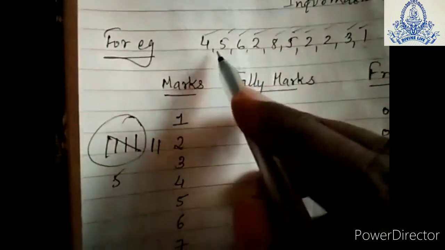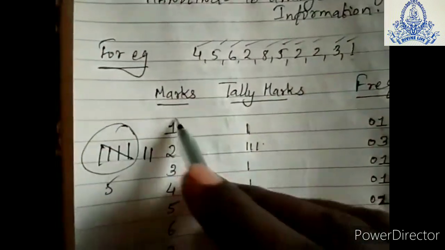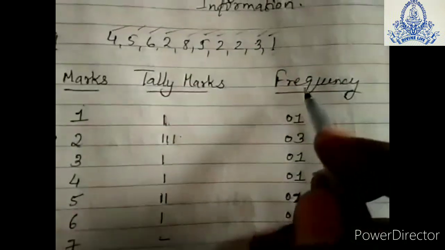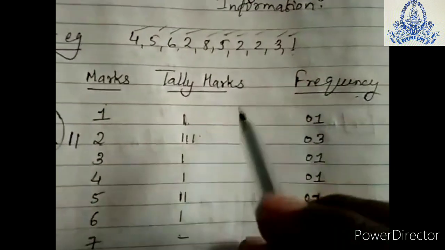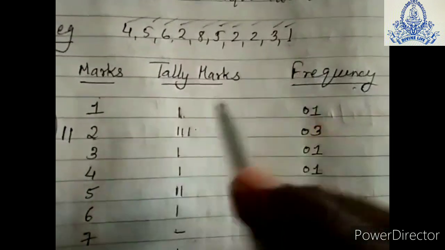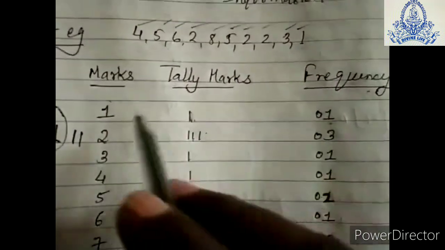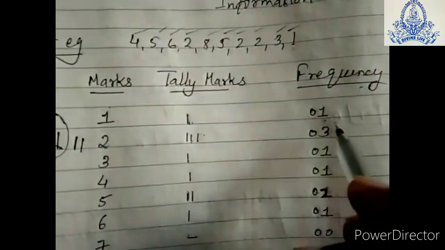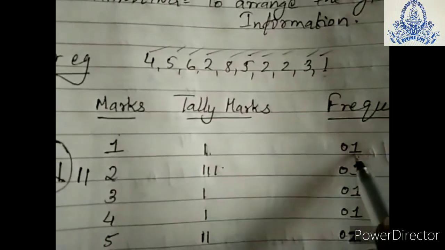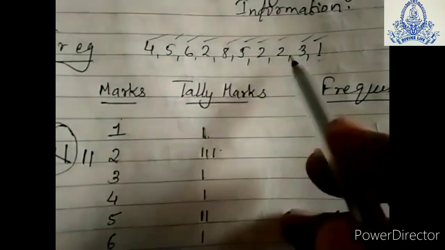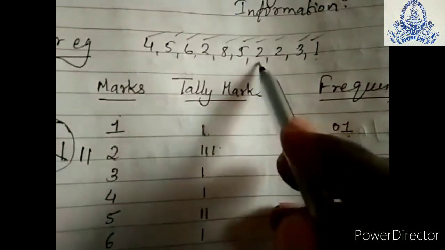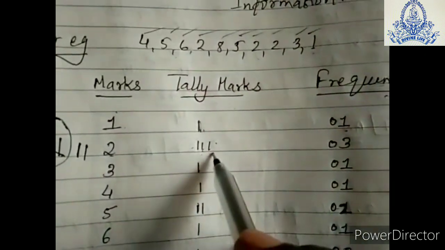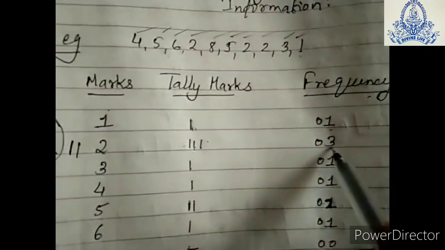Here in the question, 1 is repeating 1 time, so I have taken 1 tally mark. The next column is the frequency column. Frequency means the number of observations, how many times it is repeated. 1 is repeated only 1 time, so we write 1. 2 is repeating 3 times, 1, 2, 3, so I have written 3 tally marks and the total frequency will be 3.